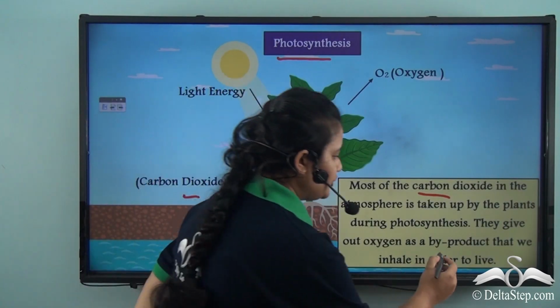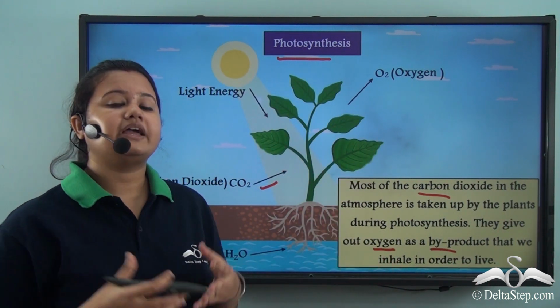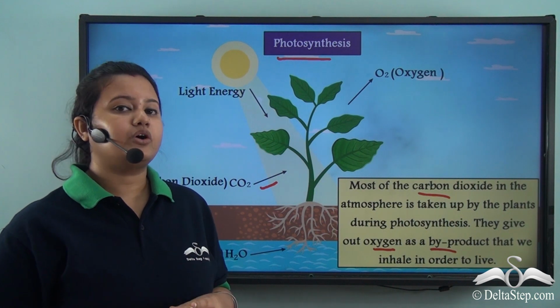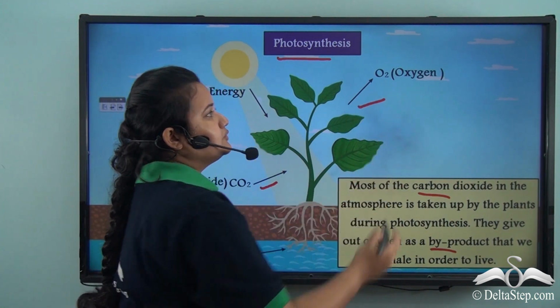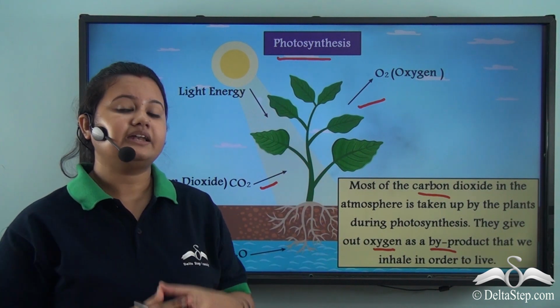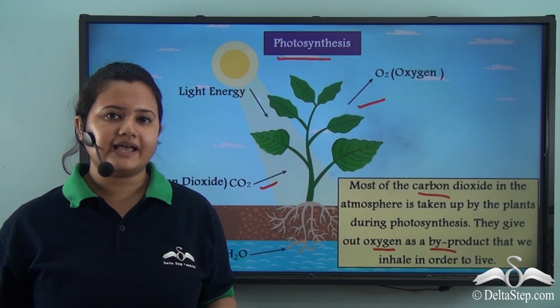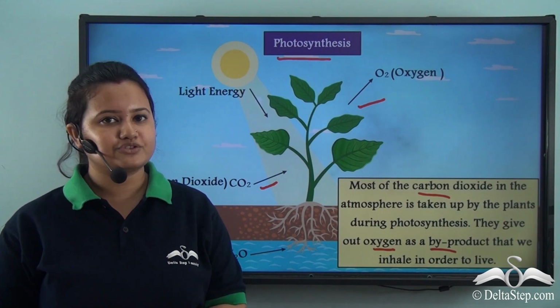Now a byproduct of this process is oxygen, or in other words, plants give out oxygen during the process of photosynthesis, and this oxygen is again inhaled by us. So you see how a balance between gases is maintained naturally in atmosphere.